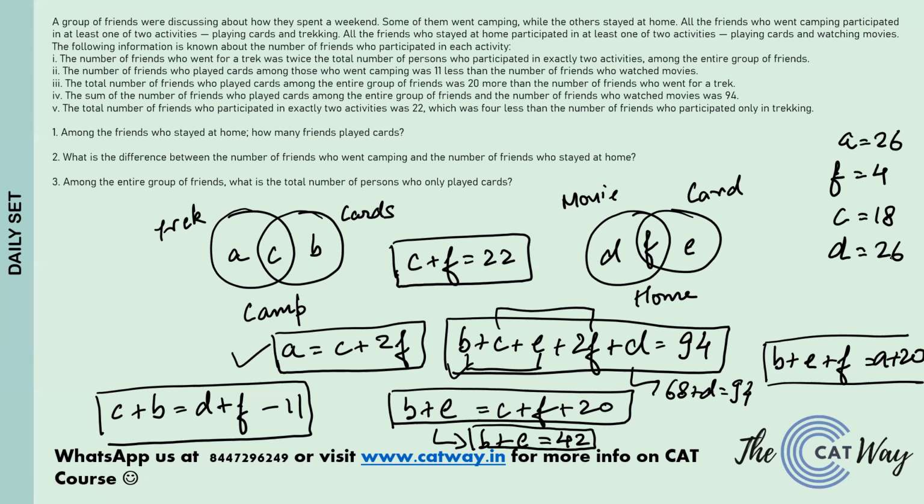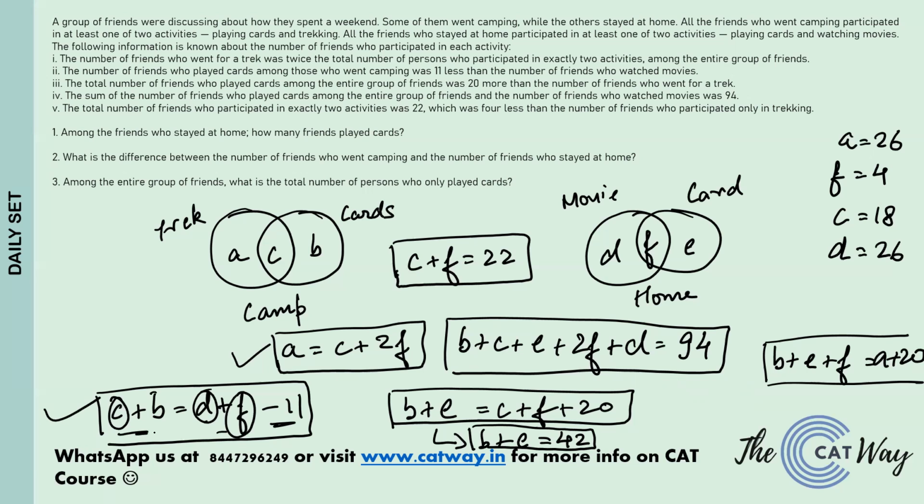Okay, now this much is also done. Chalo. Now the value of d is also known to us. Chalo, let's move ahead. Come to this equation. Coming into this equation, we know the value of c, we know the value of f, we know the value of d. Okay, so let's calculate it. So d is 26. Okay, f is 4. Total turns out to be 30. 30 minus 11 total turns out to be 19.